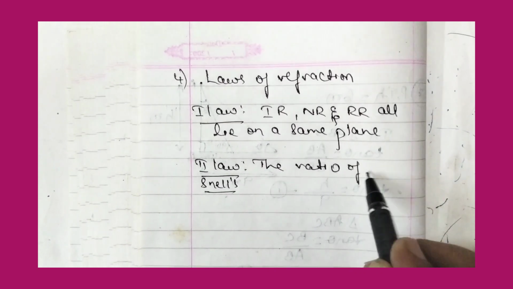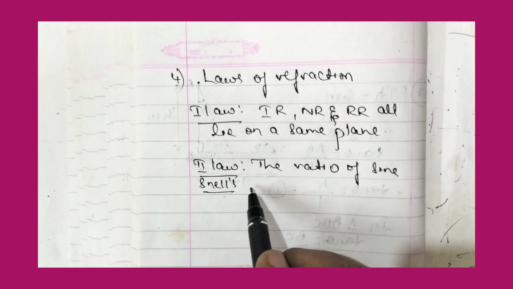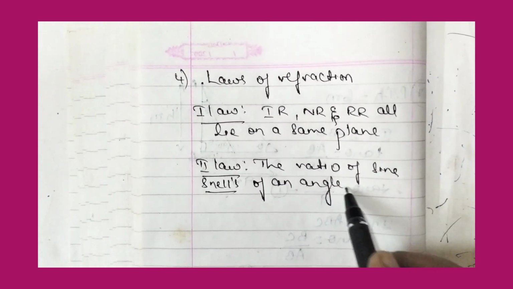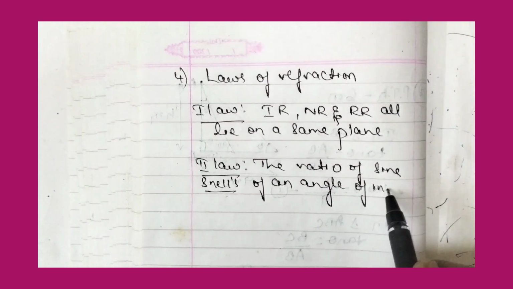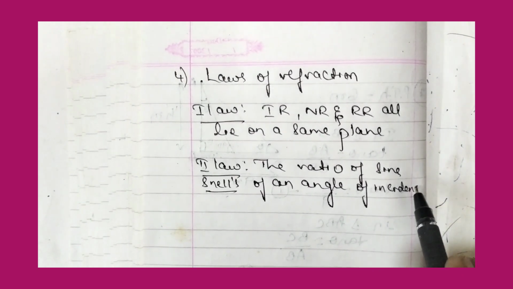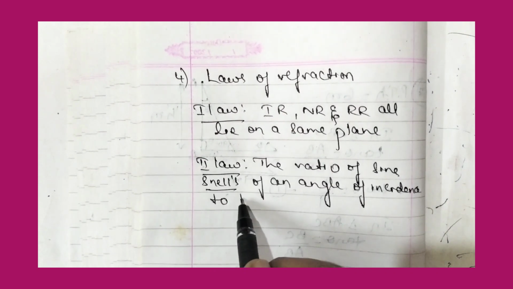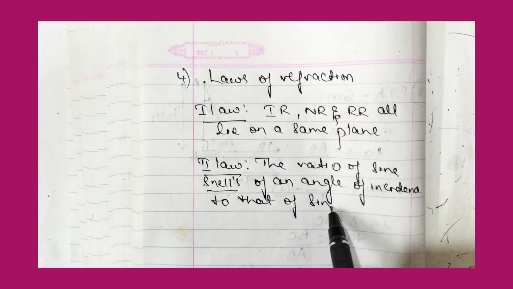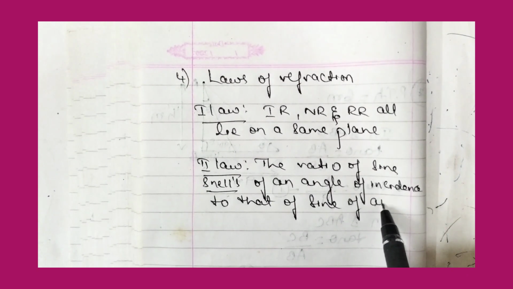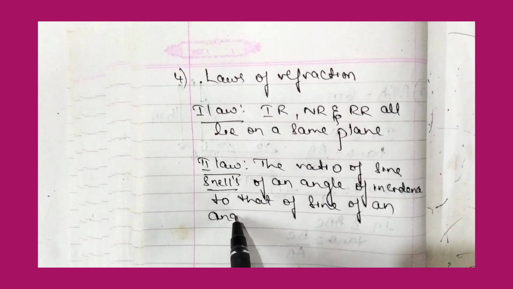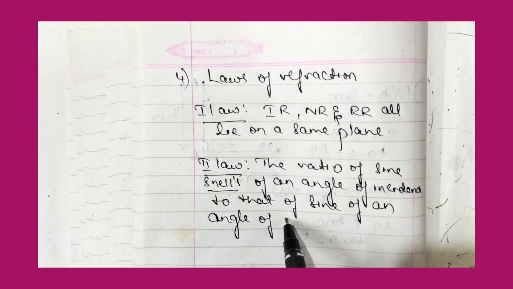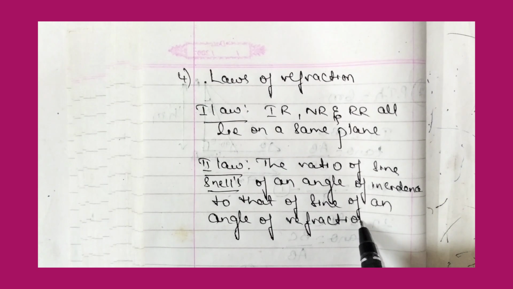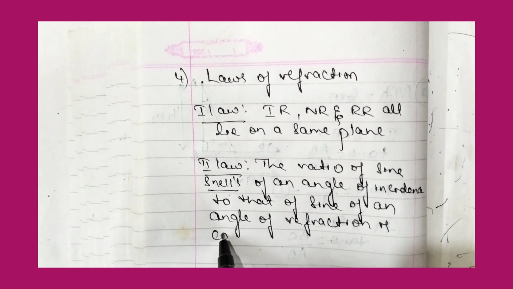The ratio of sine of an angle of incidence to that of sine of an angle of refraction is constant.